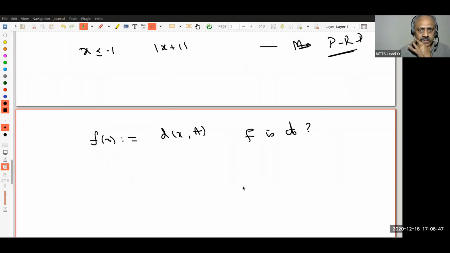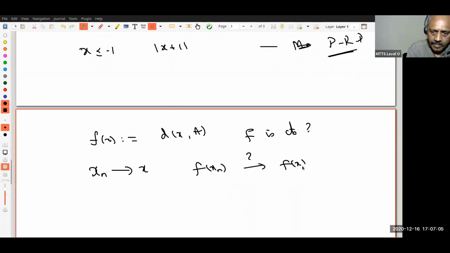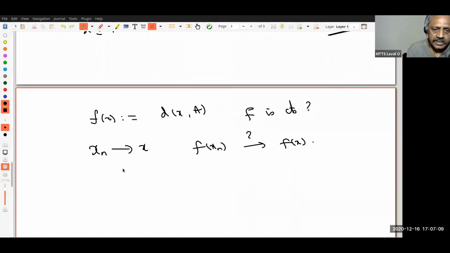Okay, you follow that? I want to prove f is continuous. How do I prove that? Okay. So what I want to do is, let xn converge to x. Then I want to say f(xn) converges to f(x). Right? Okay. So let us look at this one.